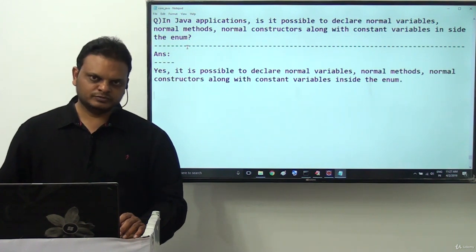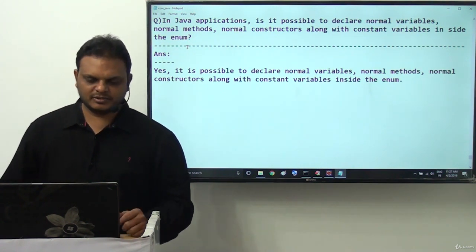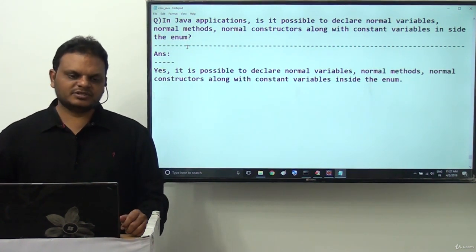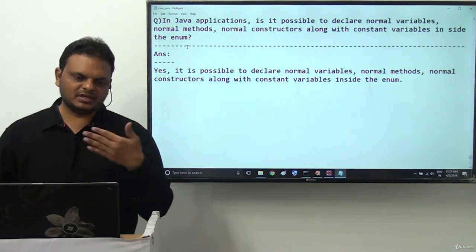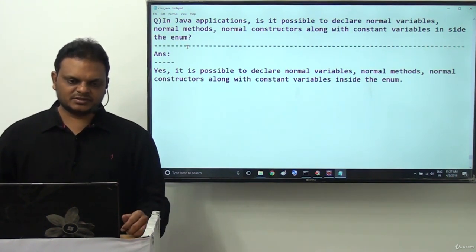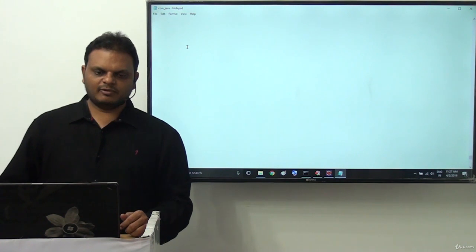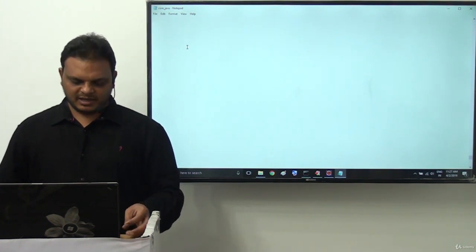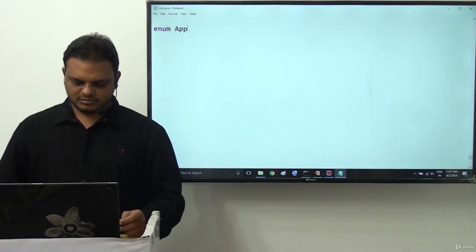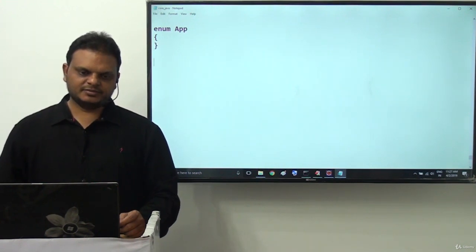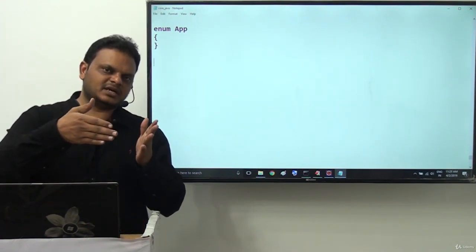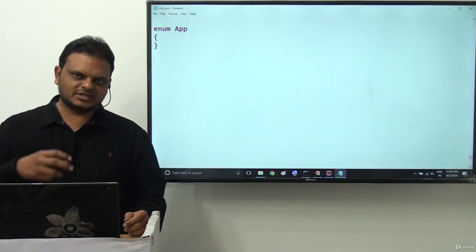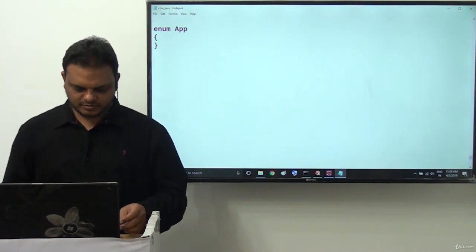But how? I'll take an example, and in parallel I want to discuss the concepts internally as well. Try to recognize this. For example, I want to take enum Apple. I have taken enum Apple. What is the internal code the compiler generates for this enum?